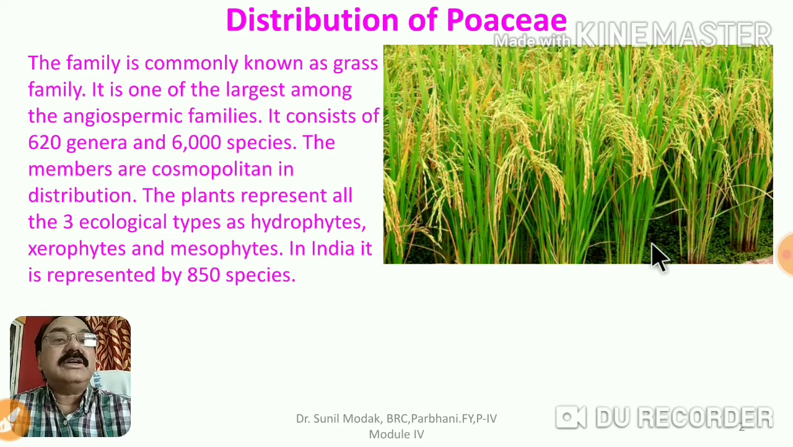As I told you, they are cosmopolitan and occur everywhere on this earth, which means all the ecological forms exist: they are hydrophytes, some of them are xerophytes, some of them are mesophytes, and most of the crop plants which give us cereals belong to the Poaceae.